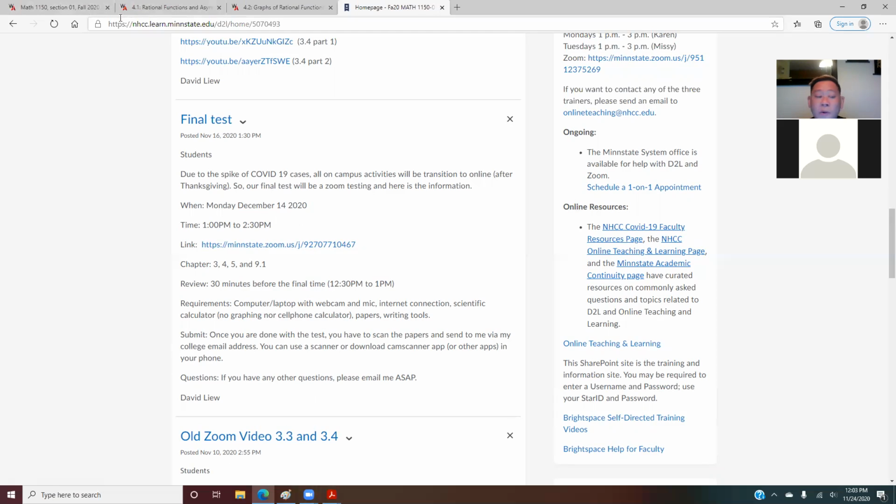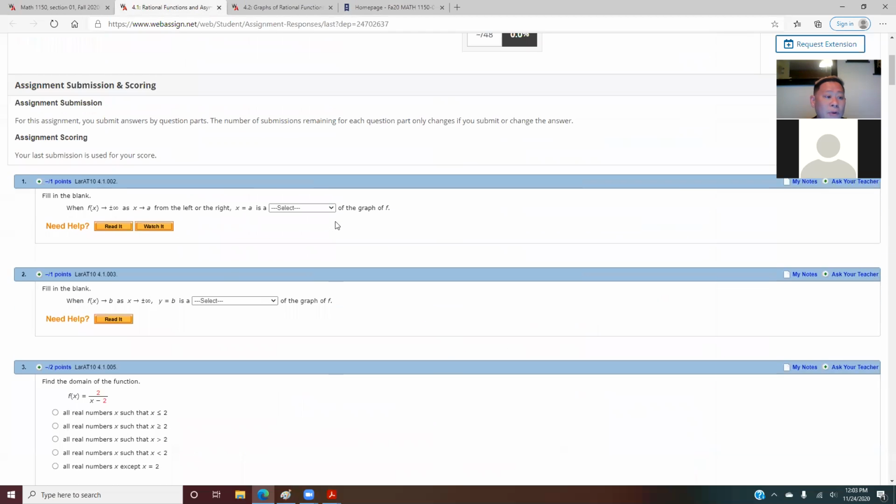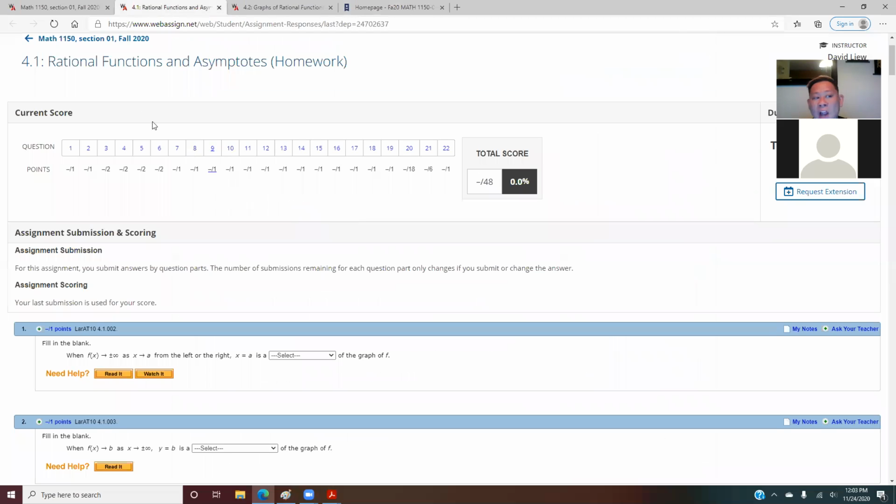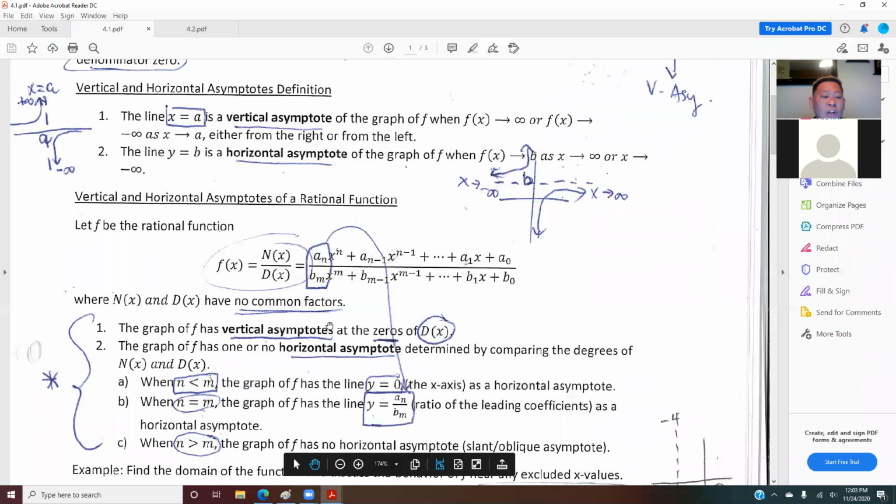All right, so we're going to move to 4.1 now. Chapter 4 is about rational functions. Some of you were asking me, what is a rational function? A rational function is denoted by this. It's a fraction, N(x) over D(x). N(x) is a polynomial function, and D(x) is also a polynomial function. If you make N(x) over D(x), it is called a rational function.